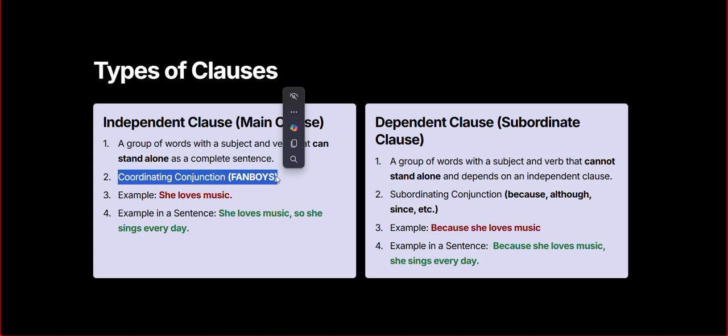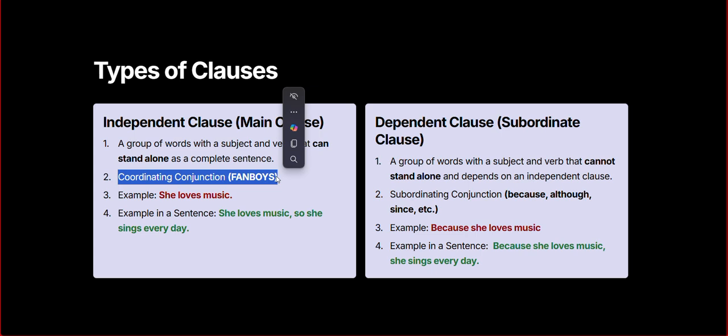Nor. Then how about B? It's easy. It is "but." Okay, but.